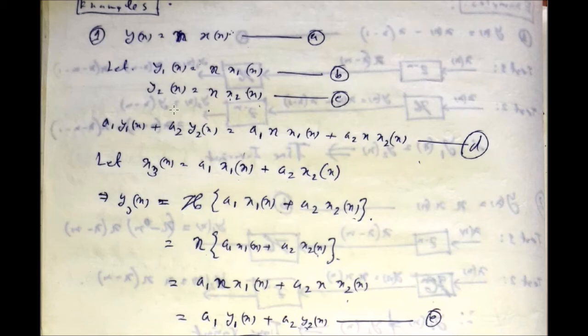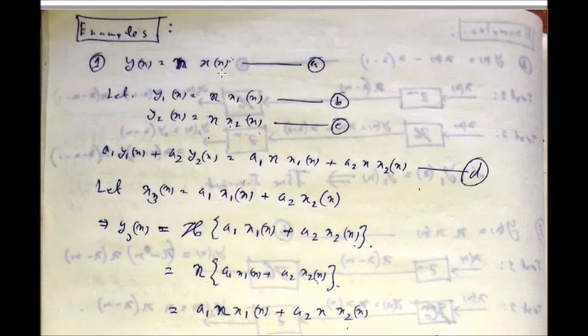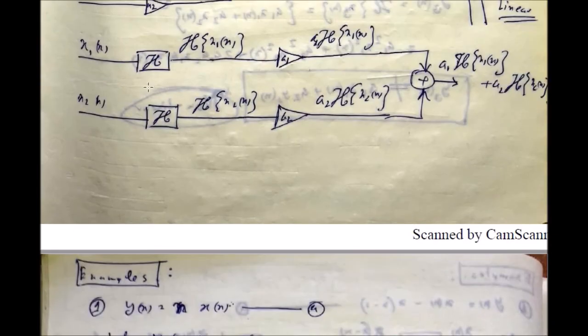If you provide two separate signals x1[n] and x2[n] as the inputs separately, then the corresponding outputs will be y1[n] and y2[n]. This will be that. Okay, and after that you sum them up by providing individual multipliers, y1[n] multiplied by a1 and y2[n] multiplied by a2, summed up, and you will obtain this one. It is equation number D. Okay, so the second operation is done first.